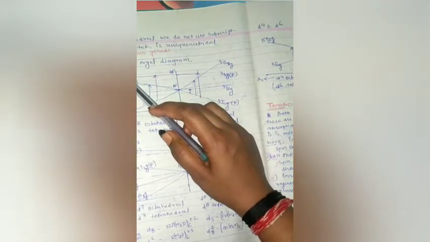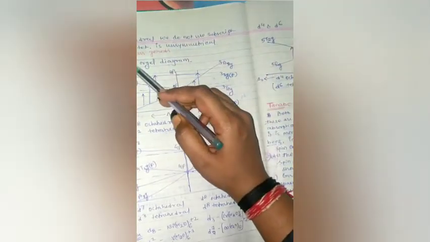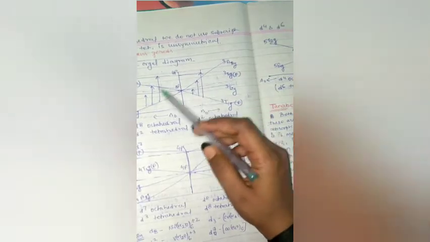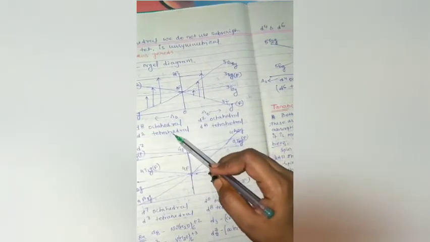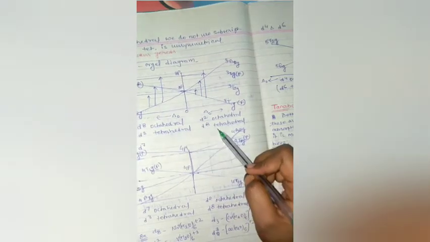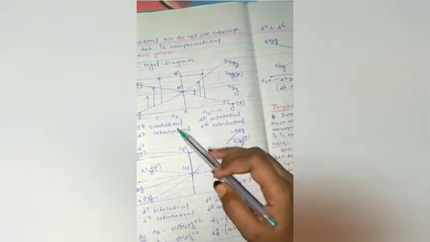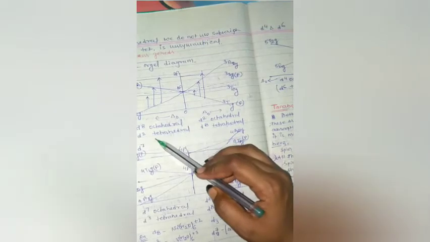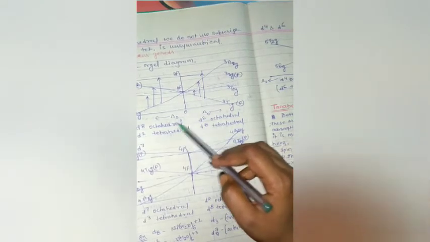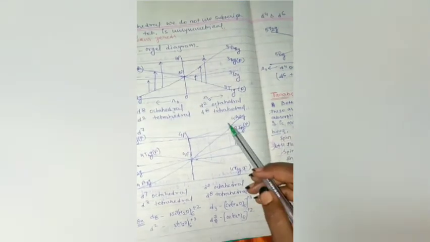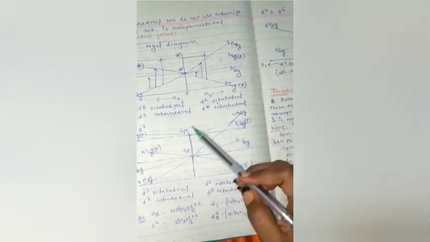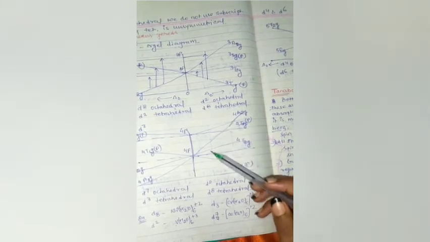Okay, and then we see the Orgel diagram for d2 or d8 system. d2 octahedral is equal to d8 tetrahedral, and d8 octahedral is equal to d2 tetrahedral, meaning their Orgel diagram is the same. Okay, next we see d3 or d7 configuration.